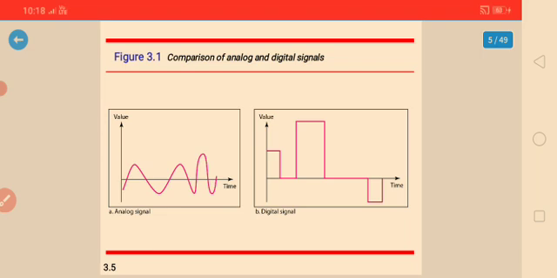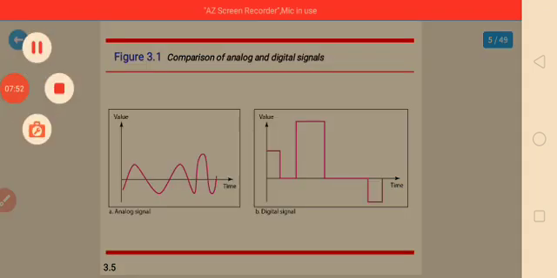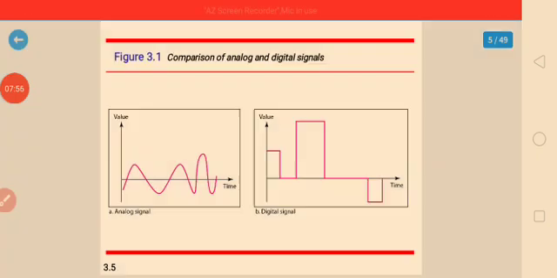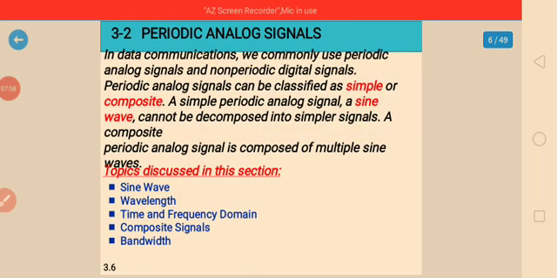The first one, diagram A, shows the analog signal, which is in a continuous manner, so value and time are defined continuously. In diagram B, it is a digital signal, in a discrete manner. These are the examples for comparison of analog and digital signals.